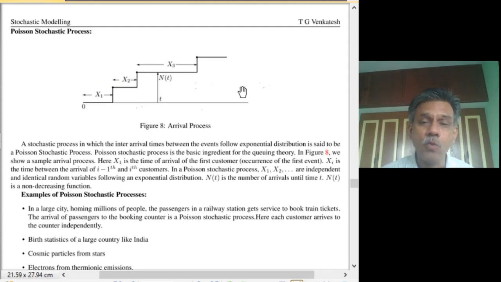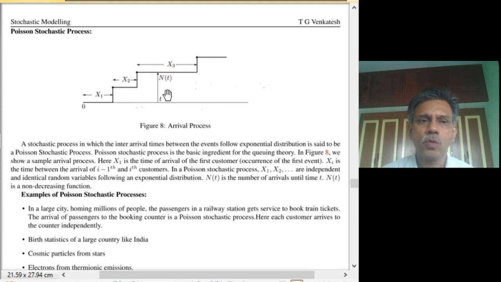If you start counting the number of events or arrivals, it will be 0 till the time x1, then it will jump to 1 and remain at 1 between the time x1 and x1 plus x2, and then jump to 2 between x1 plus x2 and x1 plus x2 plus x3.